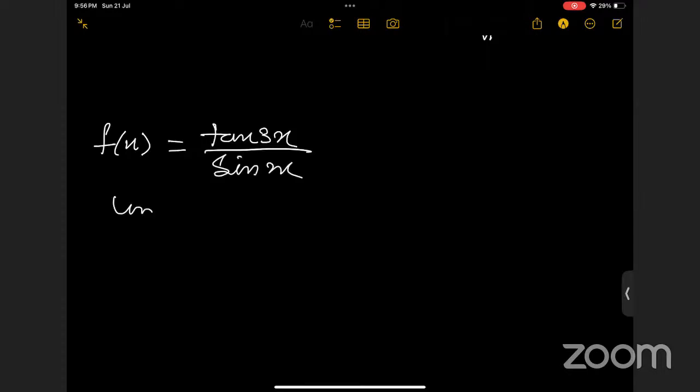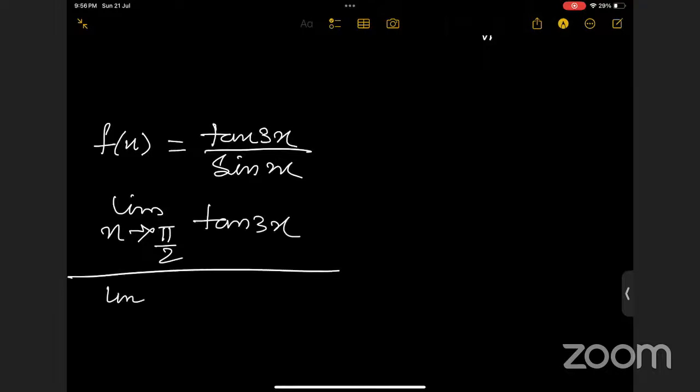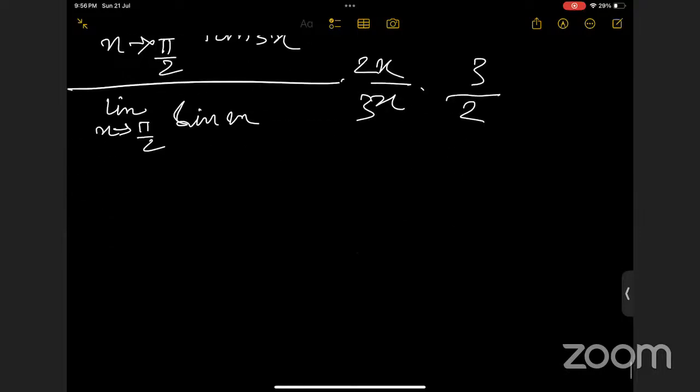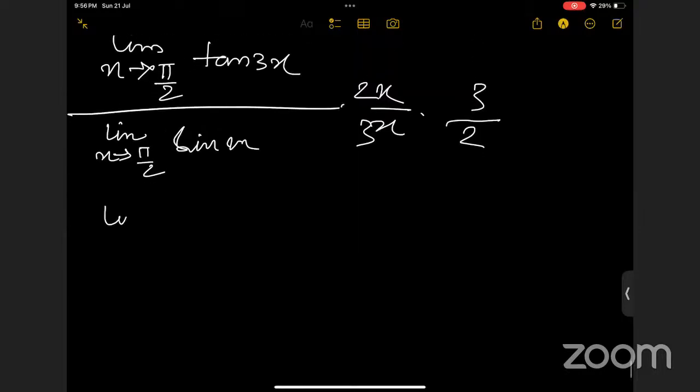So limit x tends to pi by 2 of tan 3x by limit x tends to pi by 2 of sin 2x. Now we can balance x by x, 2x over 2x, 3x over 3x, right? Yes, ma'am. Then we can rewrite the function for our convenience, right? Limit x tends to pi by 2, tan 3x by 3x.